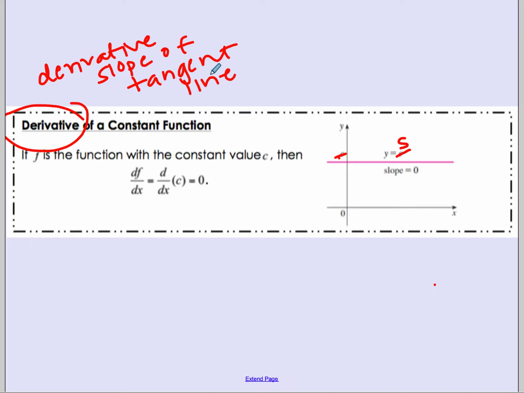Whenever we're talking about the derivative of a constant, I'm asking you, what is the slope of this constant line? It is 0.